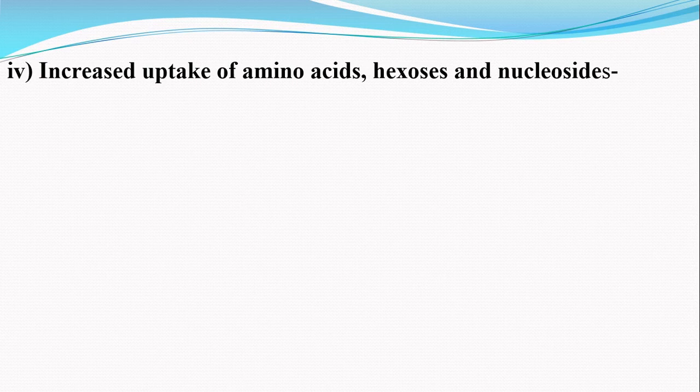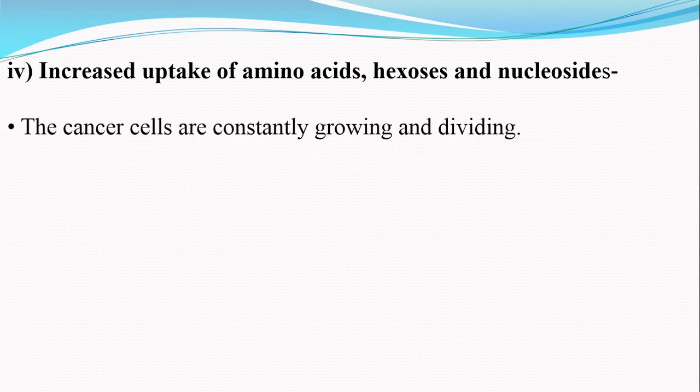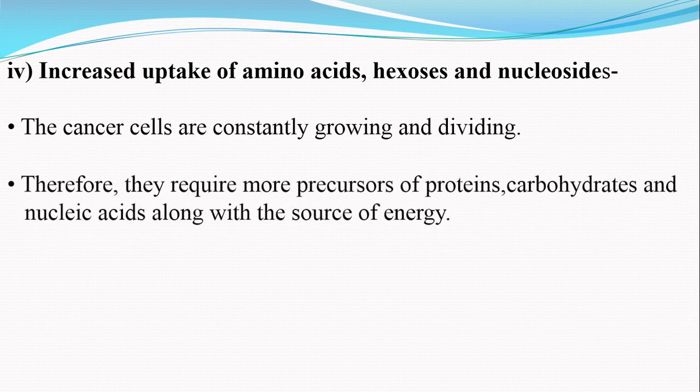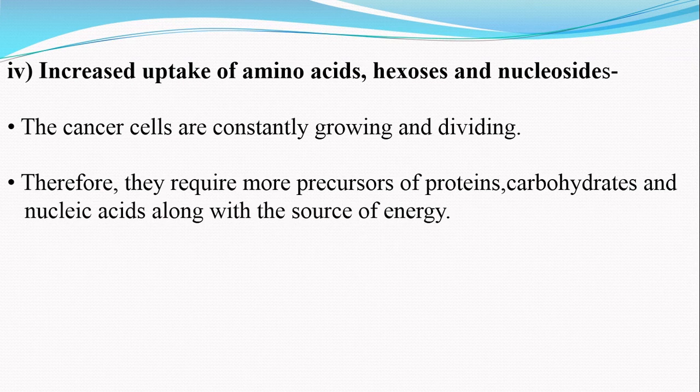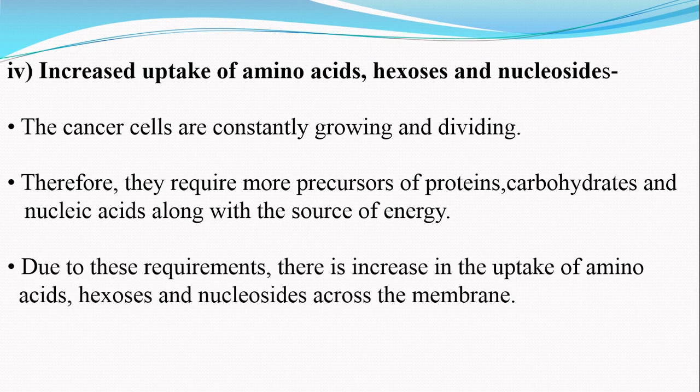One more alteration related to the cell membrane is increased uptake of amino acids, hexoses and nucleosides. The cancer cells are constantly growing and dividing. Therefore, they require more precursors of proteins, carbohydrates and nucleic acids along with a source of energy. Due to these requirements, there is an increase in the uptake of amino acids, hexoses and nucleosides across the membrane.